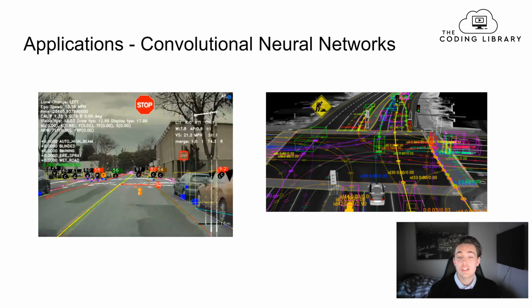So convolutional neural networks are used in a lot of different things, and often when you have an application that is operating with images, then you will use convolutional neural networks to do some classification or regression problem. And in this case, we can see that we have some classification problems, where we need to classify different objects when we're driving around in the environment. So over here to the left, we have Tesla's approach to using convolutional neural networks in their car, together with computer vision. So when the car is driving around, this is actually what the convolutional neural networks get as inputs from the cameras in the Tesla.